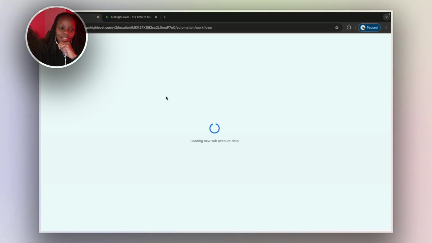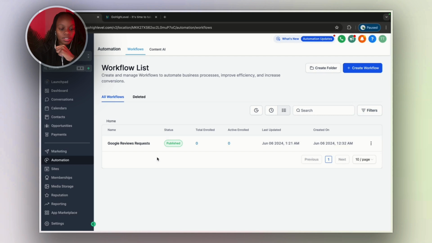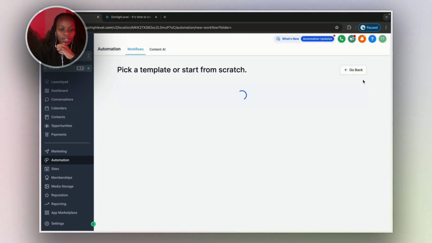So let's wait. Automations. I was speaking about automations. This is where the automations happen. This is where you cook your automation. So basically, workflow. You can select from a recipe, a recipe is a template, or you can create from scratch. I'm going to give you an example of a template. So let's choose. Wait for it to load.